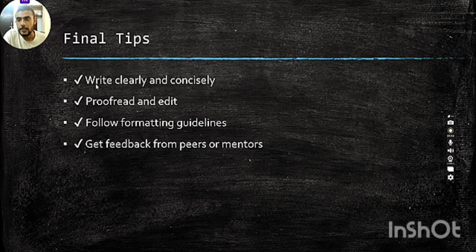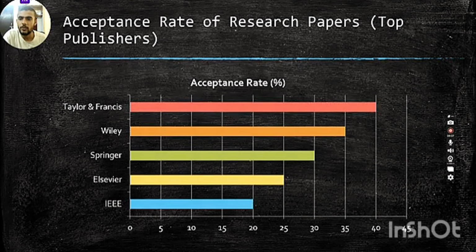Final tips: write clearly and concisely. Write everything in a very clear and concise way. Then get feedback from peers or mentors. You have to wait.